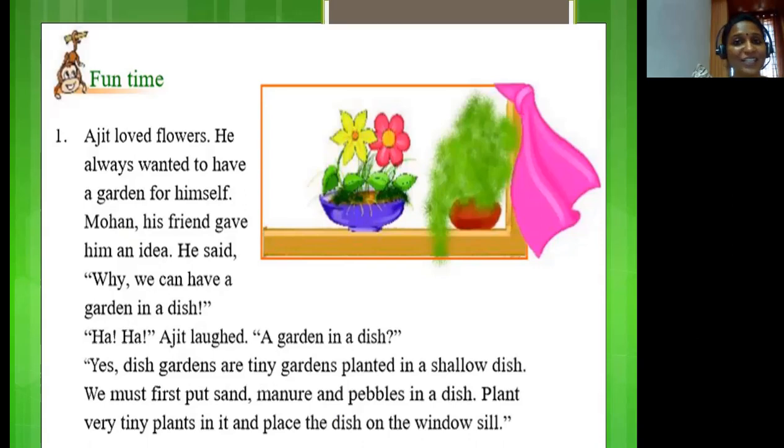So this is an interesting activity about making a garden in a dish. It can be any vessel that is there in your kitchen, preferably a plastic or a mud bowl which is shallow. The word shallow here means with little depth. That means a bowl which is not very deep. Okay? Let me show you how this is done.